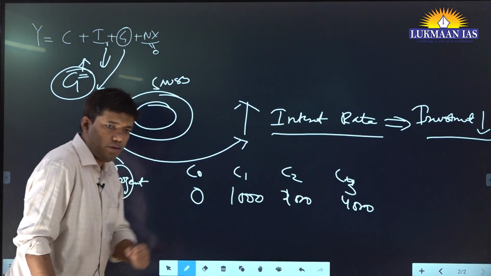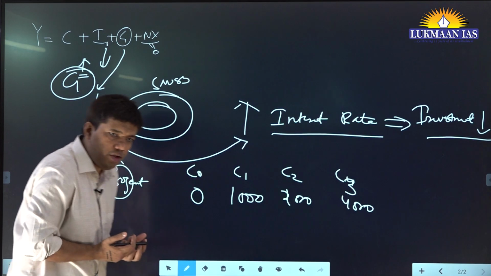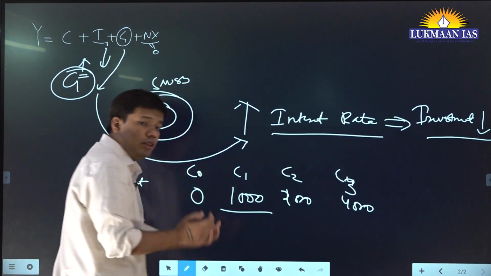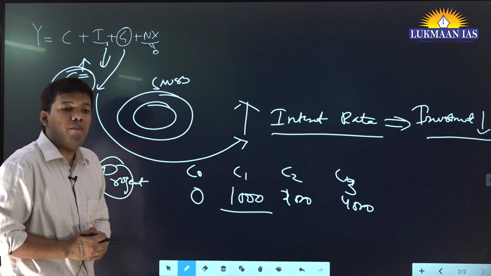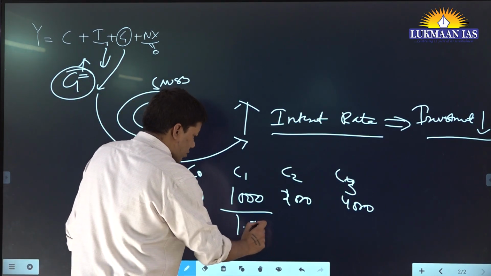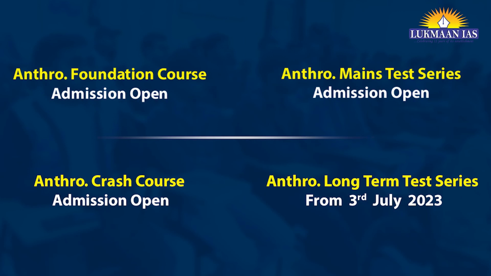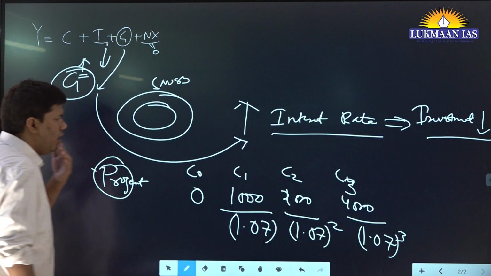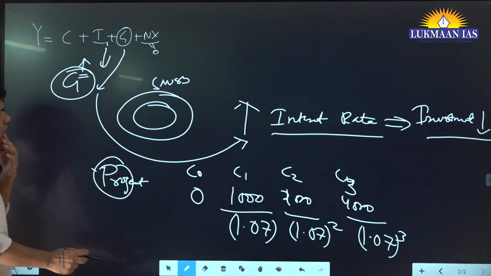Now, these are the cash flows, but you have to bring them to the present value. How do you bring it to the present value? By discounting it with the opportunity cost. Let's say the opportunity cost is 7%. This is the second year, so you will discount it by 2 years, 1.07 squared. This is the third year, so you will discount it by 3 years. Discounting is, see, if you're confused about what discounting is, you must think like this.